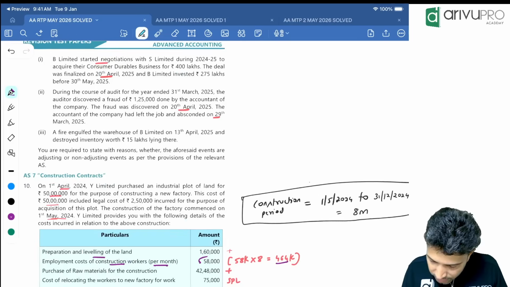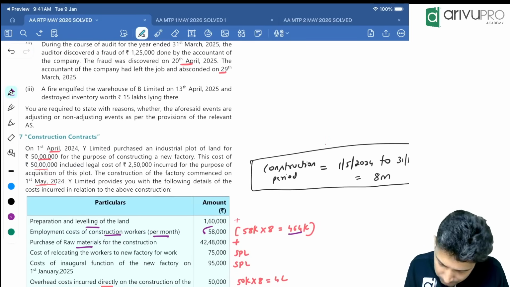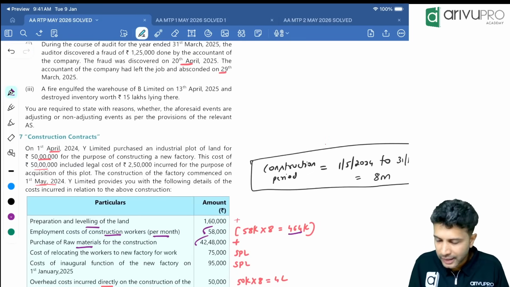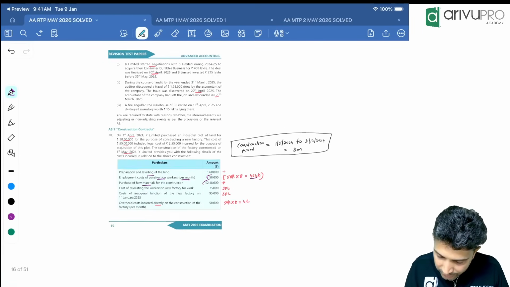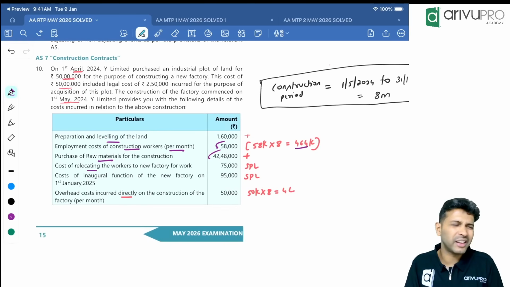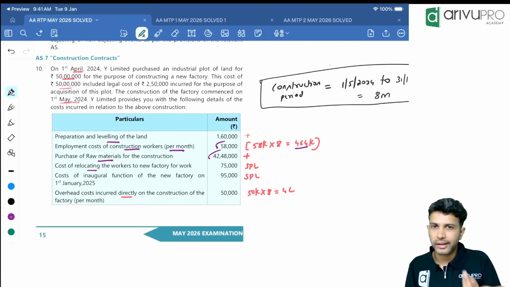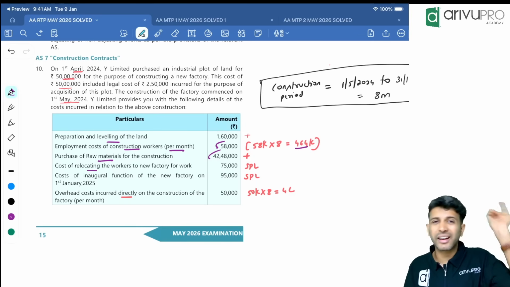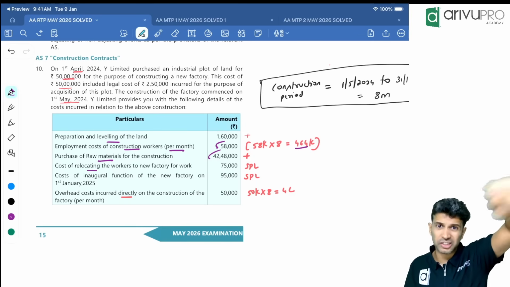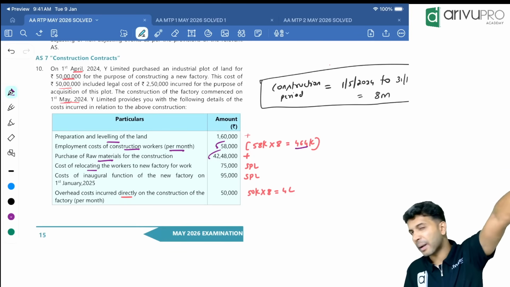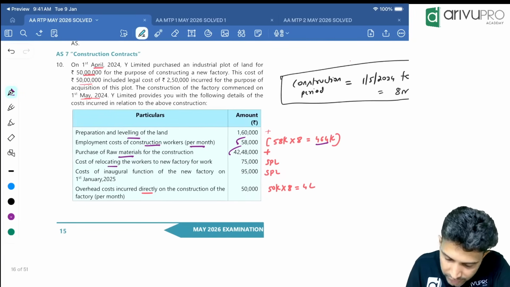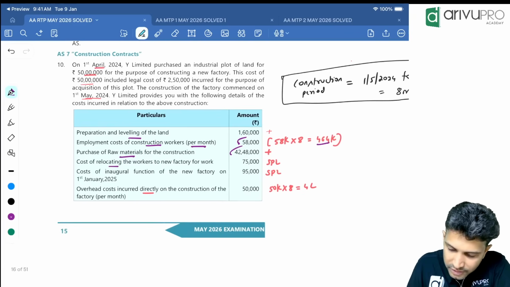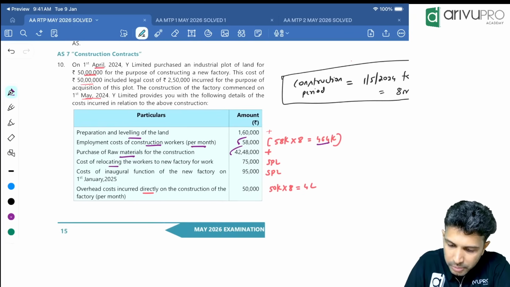Next, what else do we have? We have the purchase of raw material. Material we need; without material we can't construct. So 42 lakh 48,000 material cost we can add. Next, we had already studied that a few costs will be excluded, like general administrative overhead, relocation cost, marketing cost, promotion cost, inauguration cost, abnormal loss. All this will not be capitalized but goes to P&L. Here relocation cost 75 goes to P&L. Inauguration cost, I don't even have to read. The moment they say inauguration cost, obviously.